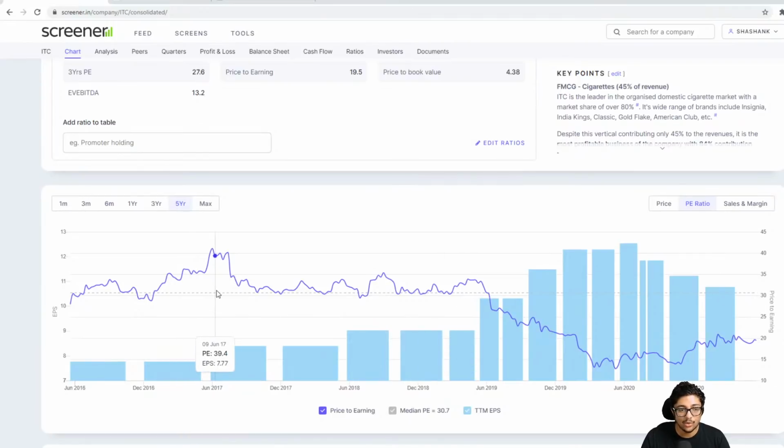See, whenever it went overvalued, if you look here in January 2017, the PE ratio was 39. It immediately had to come down and start correcting to the 30 level. There's a gray line here, I don't know whether you guys can see it. This is the median.